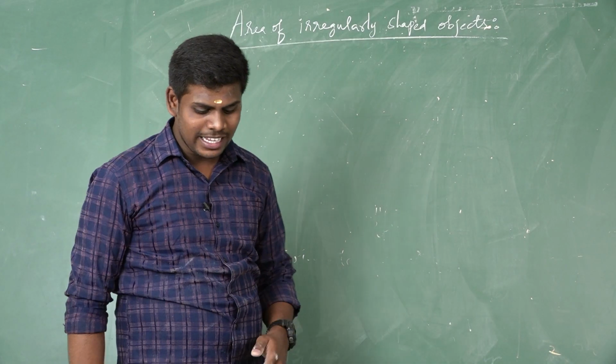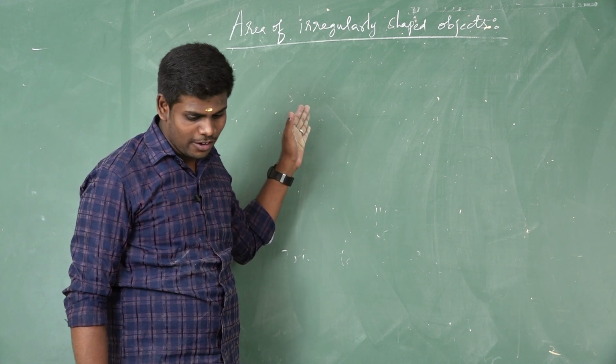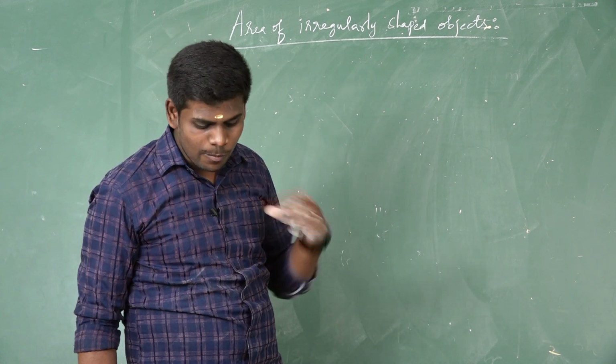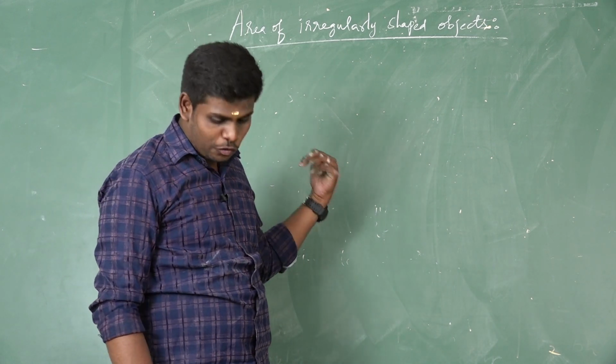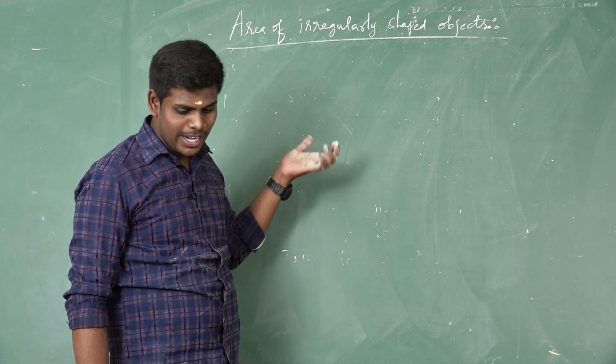How can we find the area of these irregularly shaped objects? We can find the area of these figures with the help of graph sheet. The following activity shows how to find the area of irregularly shaped plane figures.